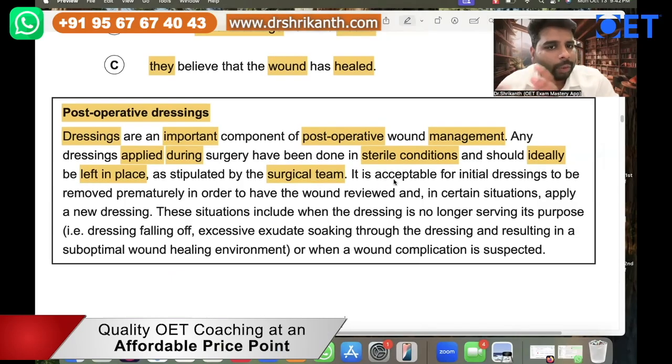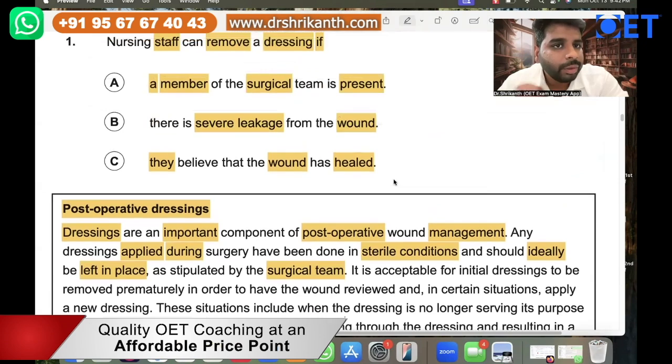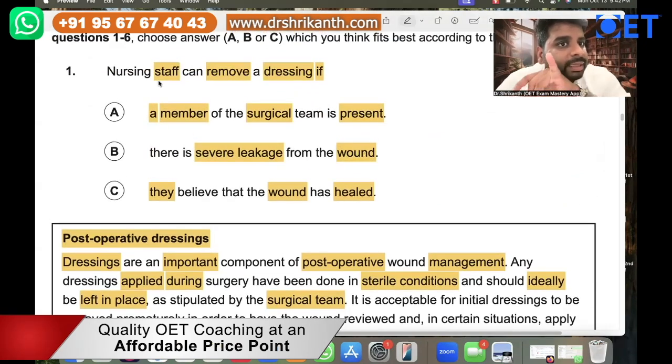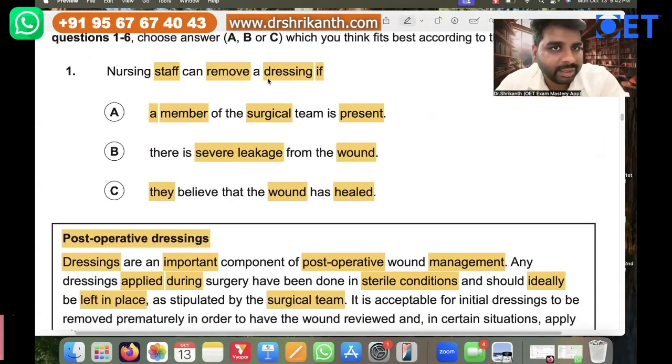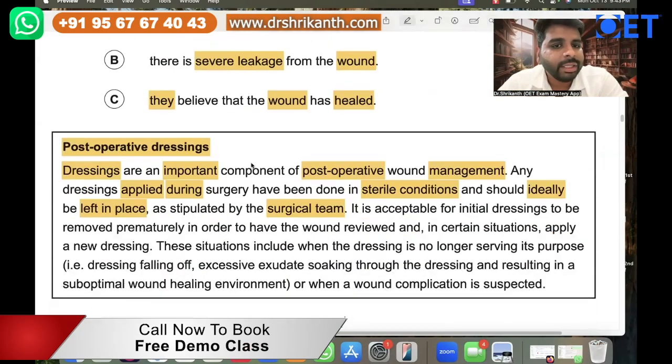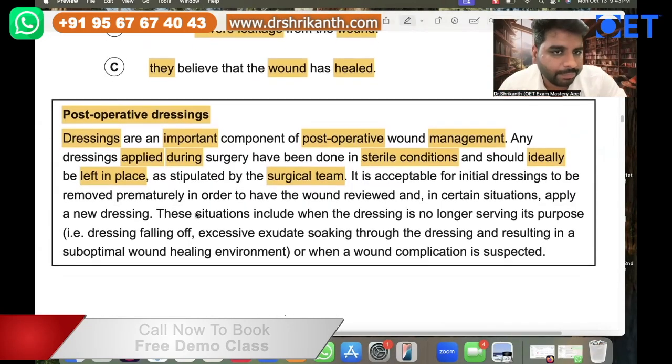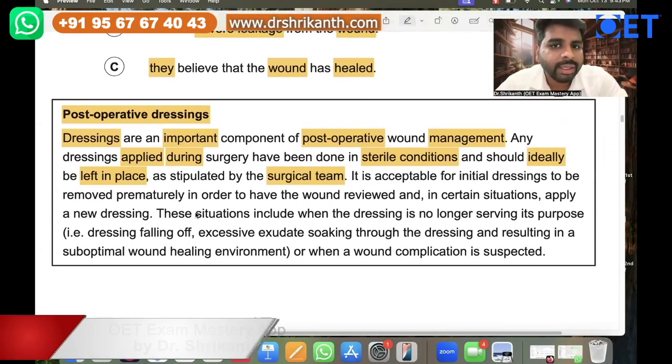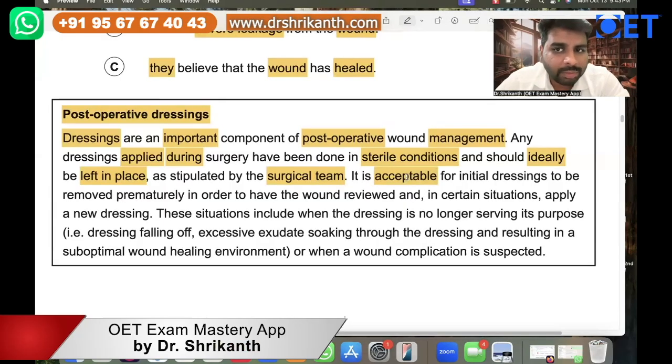Now again, what's the question stem? The question stem is: when can the nursing staff remove a dressing? So we are still waiting for the removing part, and for the situation in which it can be removed. So these are all distractors. We are still waiting for the answer, so let's keep reading. Now it says it is acceptable for initial dressings to be removed.